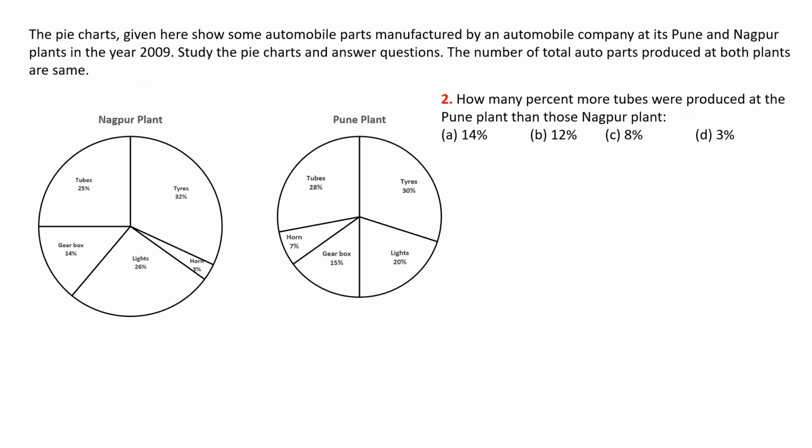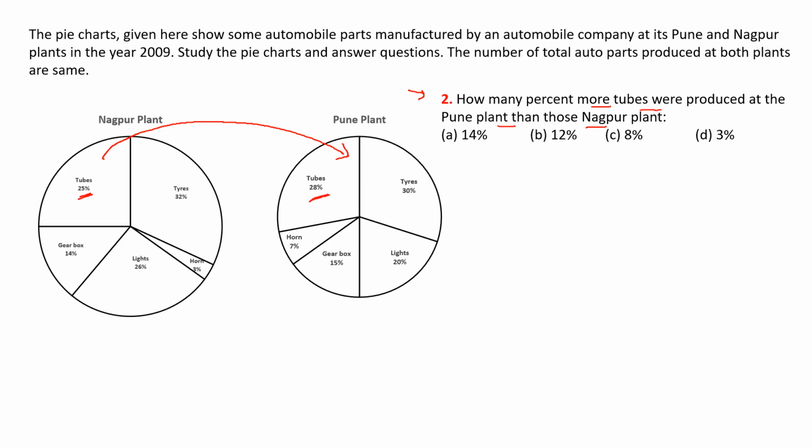So let us now look at the next question. It is saying how many percent more tubes were produced at the Pune plant than at the Nagpur plant. So it is asking the percentage increase of tubes from Nagpur to Pune. If we go by the pie chart, the Nagpur plant has a contribution of 25, and the Pune plant has a contribution of 28.